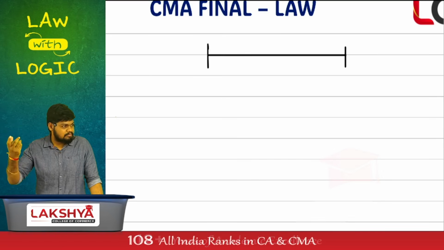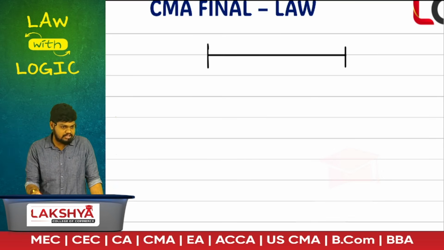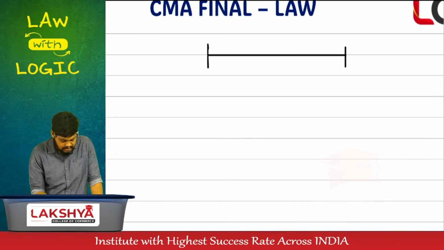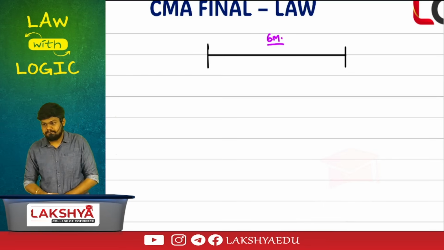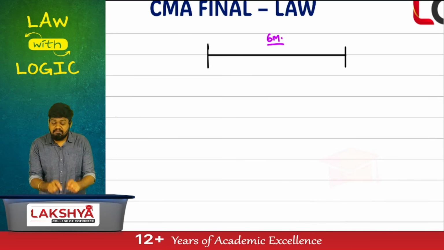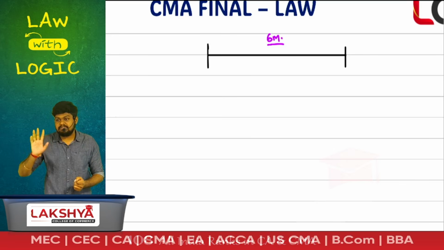And what are we thinking? To appoint a new member? No. We will not appoint a new member immediately after his vacancy. It will take time for you to find a person. The Companies Act states that I'll give you a time of 6 months to appoint a new person. How many months? In this 6 months, even though you have less than 7 members, I'll still assume you as a public company.